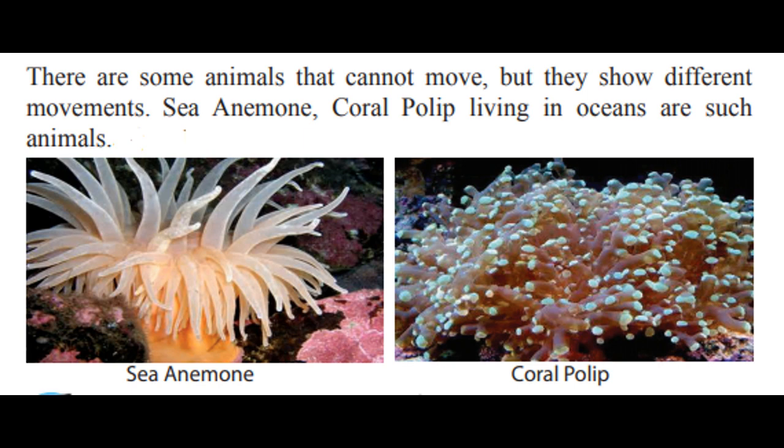So we learned about these movements of animals. Most of the animals can move the entire body from one place to another place. But there are some animals that cannot move the entire body, but they show other types of movements. Right? They can't move the entire body because they are fixed to a surface. They are living a sedentary life. So we will see about plants now.